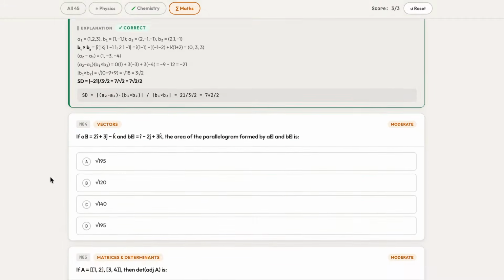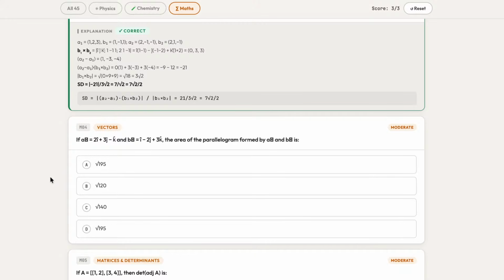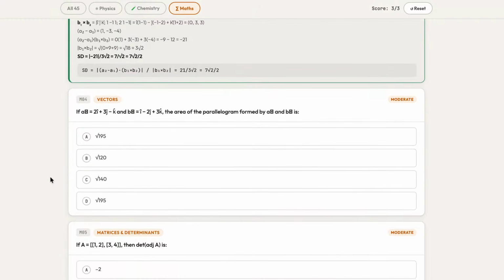Next we have a question from vectors, and I think most of you are not interested in solving maths questions, so we'll jump on to chemistry or physics after this particular question. Tell me, what will be the correct answer for the fourth question that is displayed on the screen?